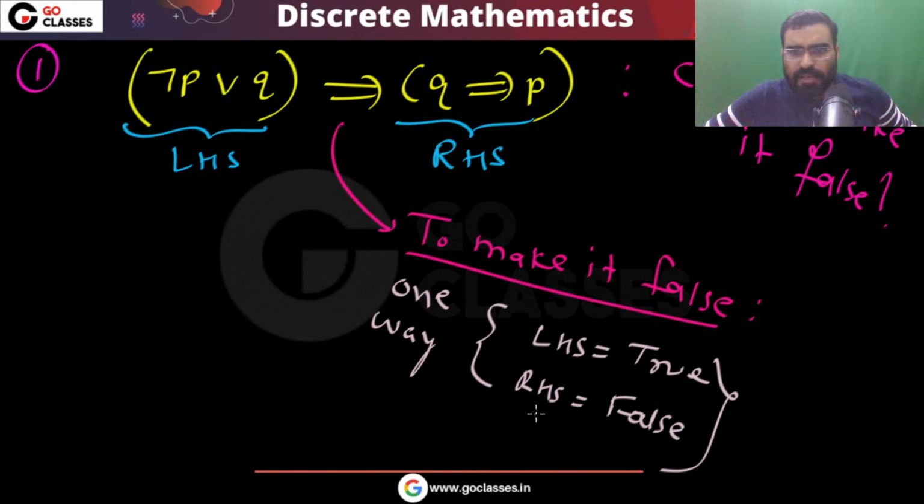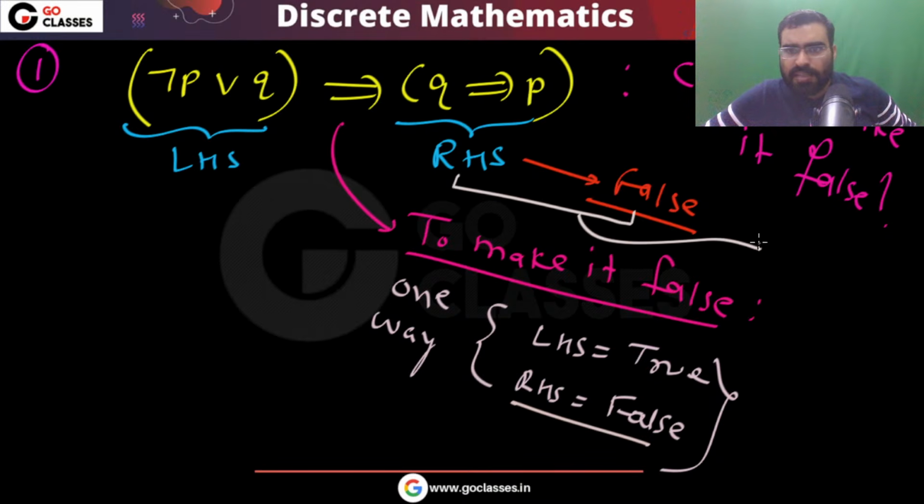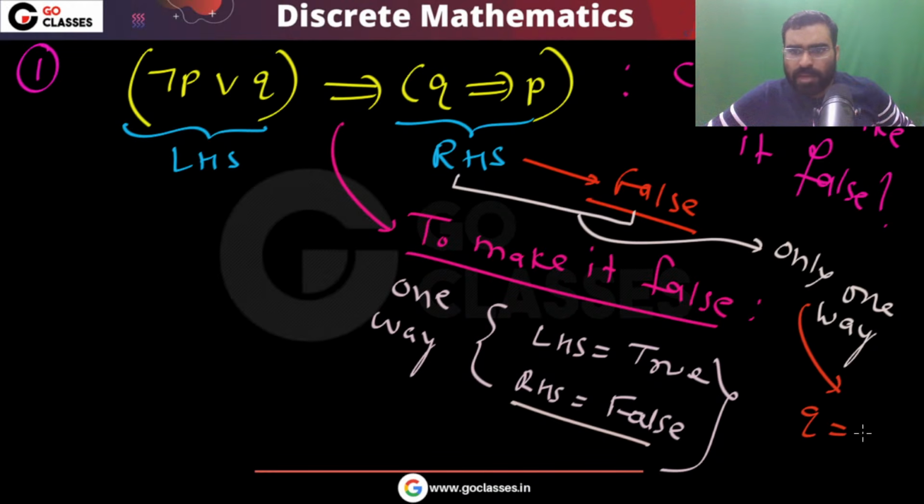Now, how do we make the RHS false? The RHS is also an implication statement: Q implies P. Again, there is only one way: you have to make Q true and P false.